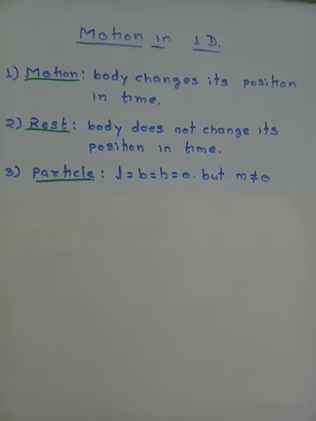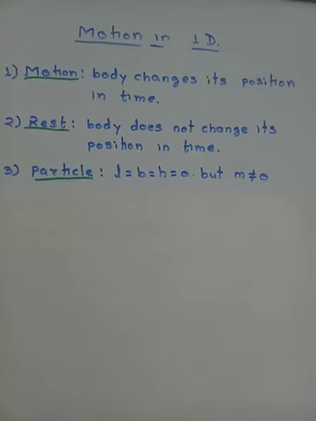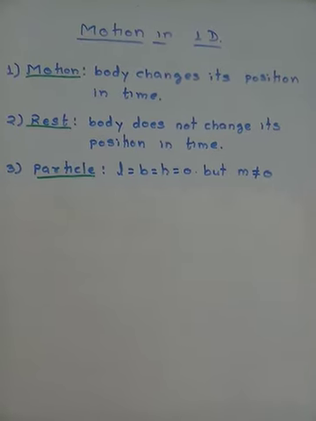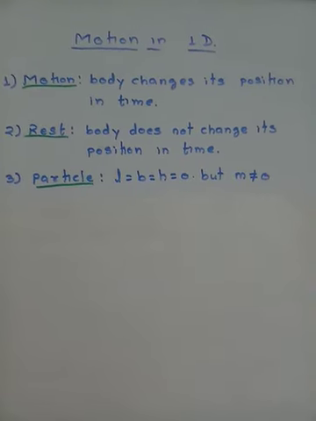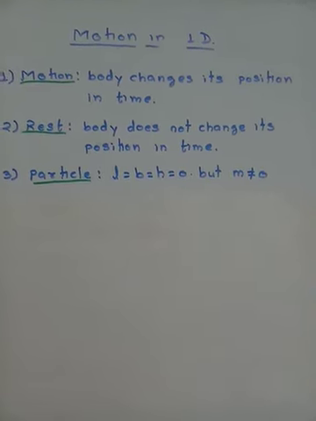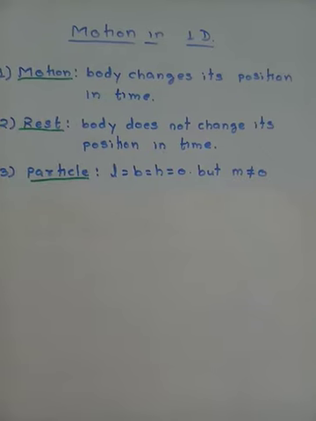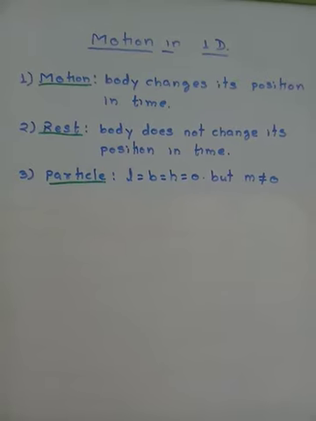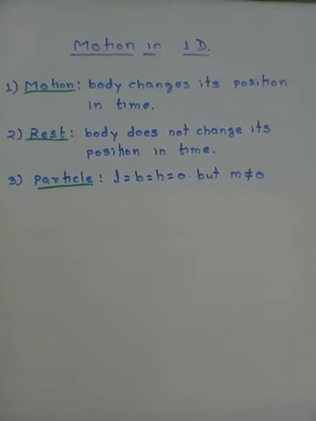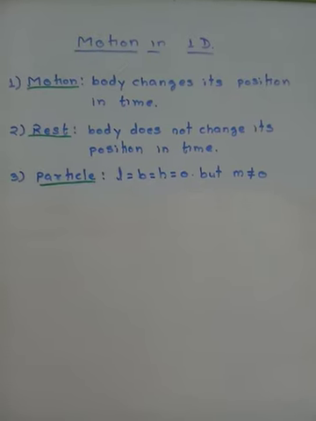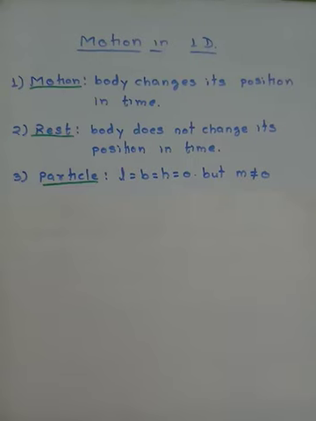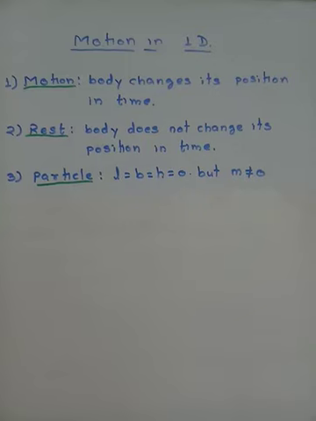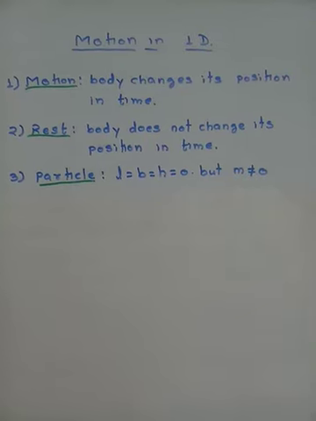But when it comes to physics, the basic thing is particle. And what is a particle? Particle is again something which is having length equal to width equal to height equal to zero, but the mass of that is not equal to zero. It means you have to neglect the length, width, and height, but you cannot neglect the mass of the particle. Now, in this concept of particle, there is one more thing to be understood, that sometimes a body can be a particle and sometimes the body may not be a particle. This is some kind of controversial statement.